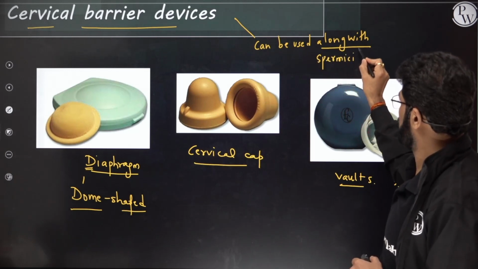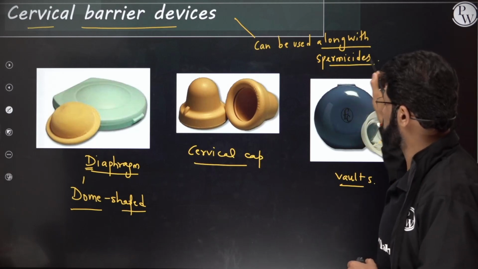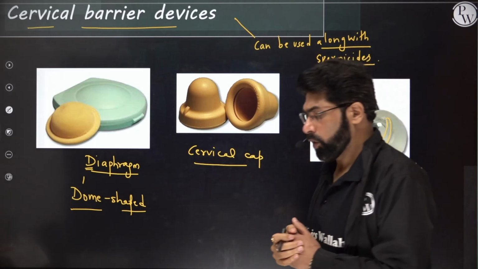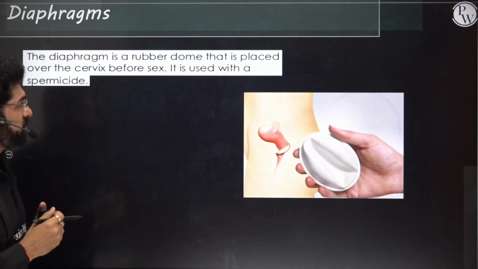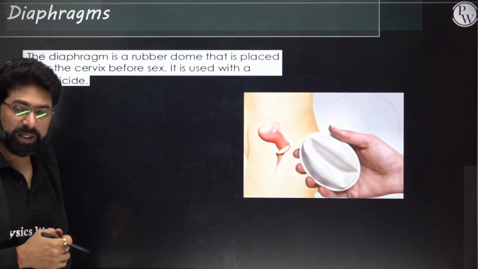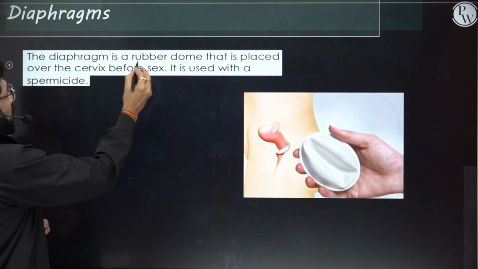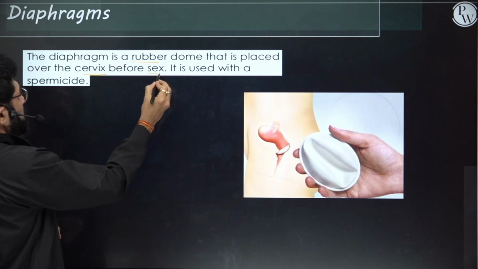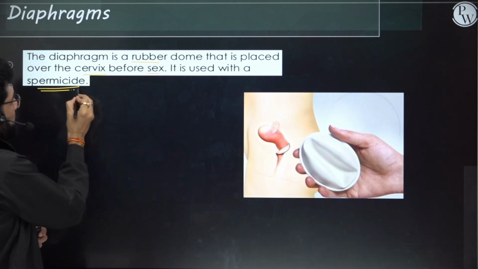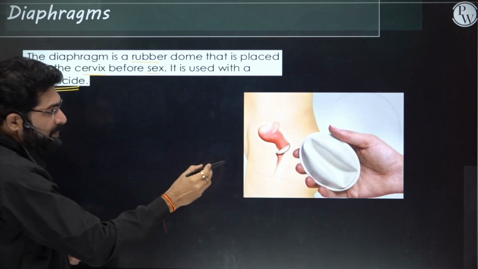If it's used along with the spermicides, it will increase the contraceptive value. So let's continue and see diaphragm a little bit in detail. Diaphragm is a rubber dome that is placed over the cervix before the sex, and is used with a spermicide.